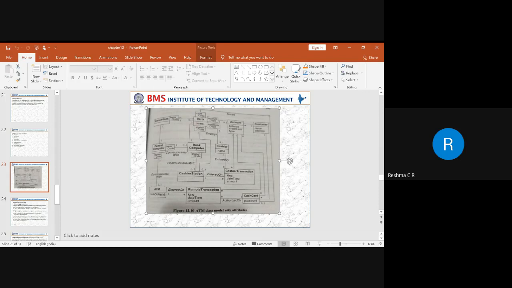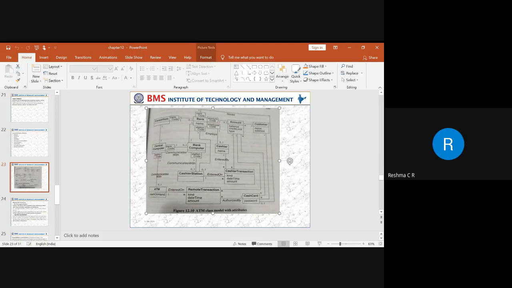After mapping all these things, whatever transaction details the particular customer has done will be fed to the bank computer. This bank computer is connected to the particular bank. That means each and every bank has its own server, and it will be updated in its corresponding bank server.